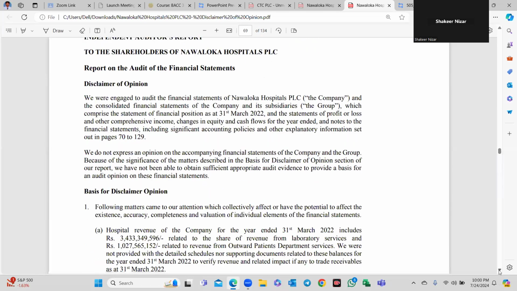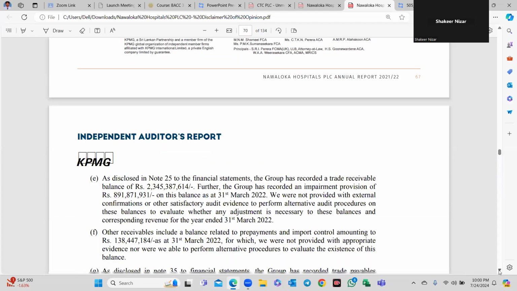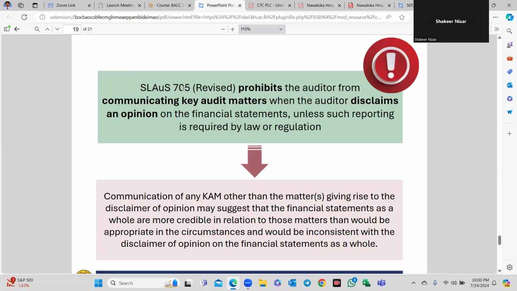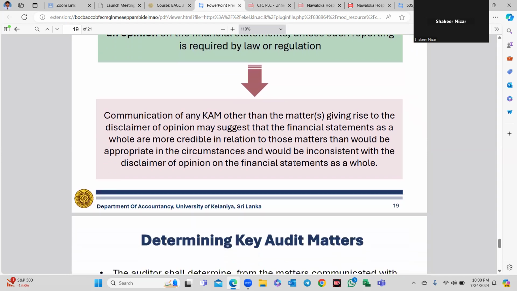You can see the disclaimer of opinion, basis for that. No key audit matter. Can you see a key audit matter? Only if you are mad would you say there is a key audit matter. SLAuS 705 prohibits the auditor from communicating CAM when there is a disclaimer of opinion, unless such reporting is required by law. Otherwise, in general, it is not allowed, right? Communication of any key audit matter other than the matters giving rise to the disclaimer of opinion may suggest that the financial statements as a whole are more credible in relation to those matters than would be appropriate in the circumstances, and would be inconsistent with the disclaimer of opinion on the financial statements as a whole.